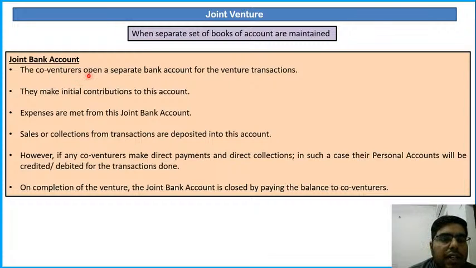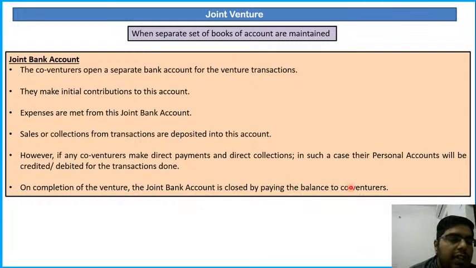Joint bank account. The co-venturers open a separate bank account for the venture transaction. Okay, they are not doing the transaction from the regular account. They open a separate bank account for the joint venture transaction. They make initial contributions to this account. Expenses are met from this joint bank account. Sales or collection from transaction are deposited into this account. However, if any co-venturer makes direct payment and direct collections, in such cases their personal account will be credited or debited for the transactions done. On completion of the venture, the joint bank account is closed by paying the balance up to the co-venturers.